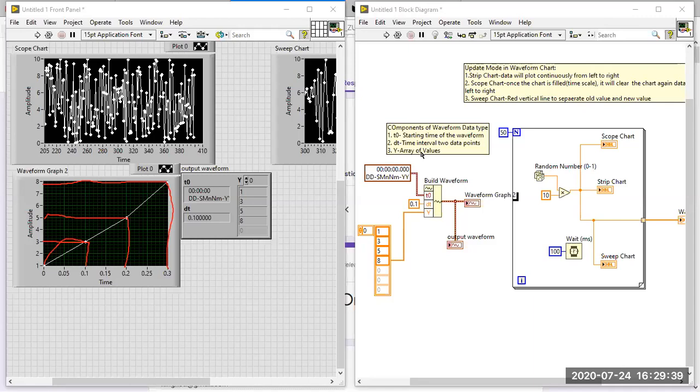Or else they will give the front panel and you should find the block diagram. That kind of question we may also expect on the waveform graph and chart. XY chart is not available in LabVIEW. Only XY graph is available. So that's it. Any doubts you have?